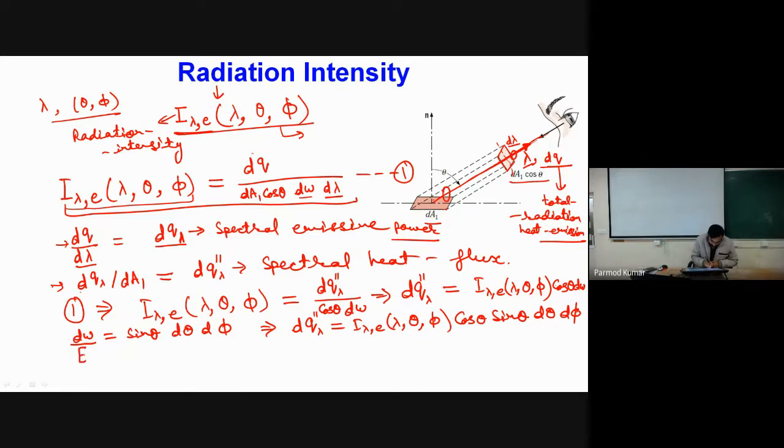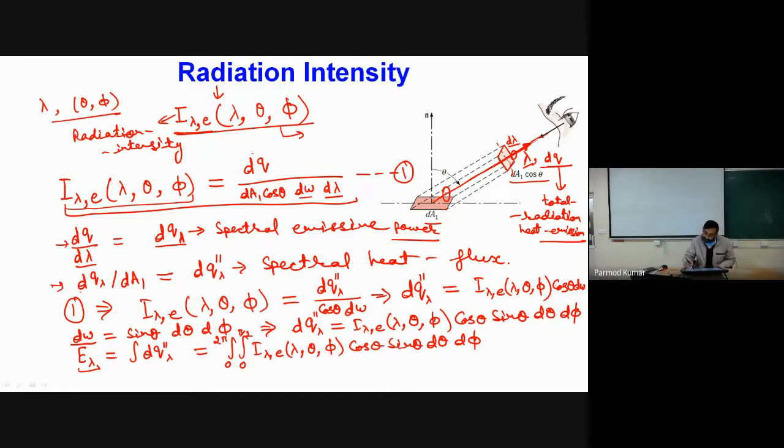Now if I have to consider the entire heat flux through the surface, E lambda, that will be nothing but the integration of dq double dash lambda. So I have to integrate over the entire solid angle. One limit I will consider 0 to pi by 2, and another limit 0 to 2 pi, and I will have I lambda,e of lambda, theta, phi and cos theta sin theta d theta d phi. Okay, is this point clear?